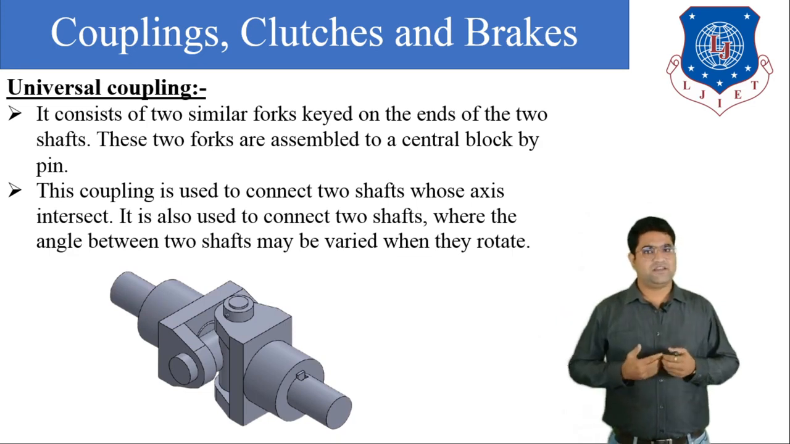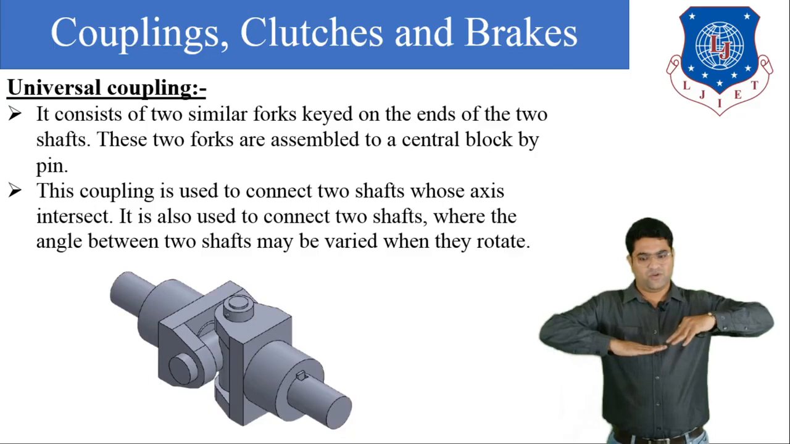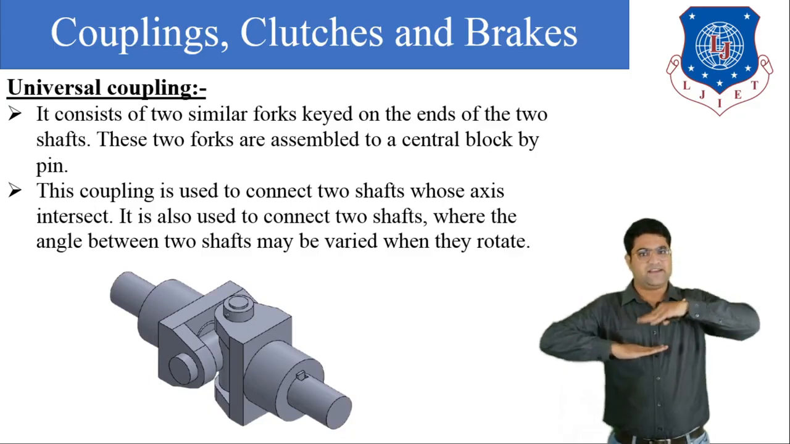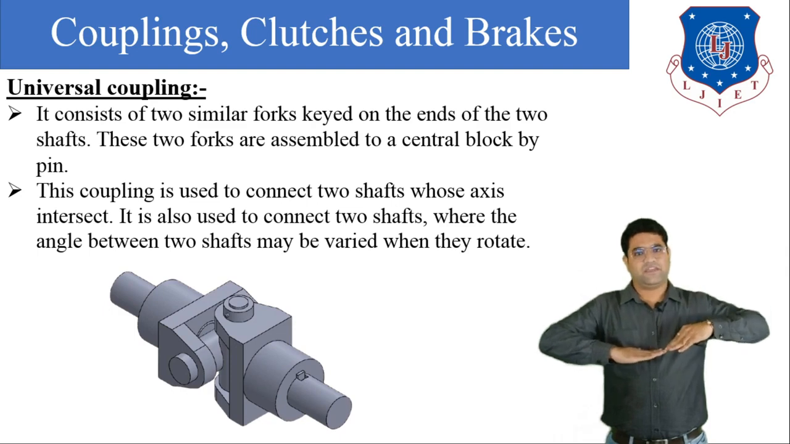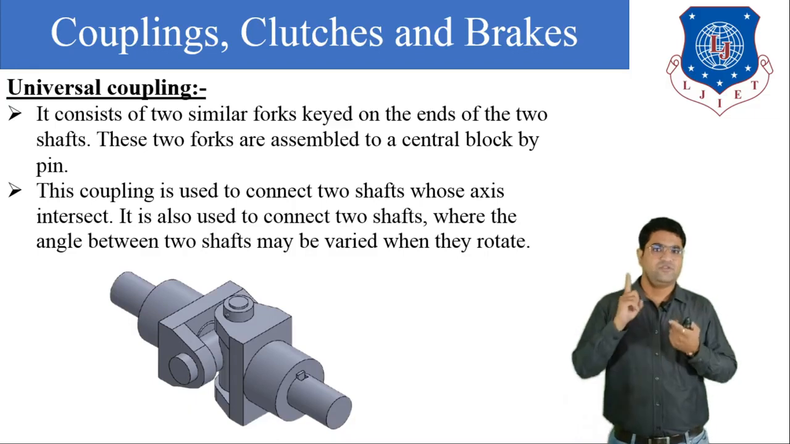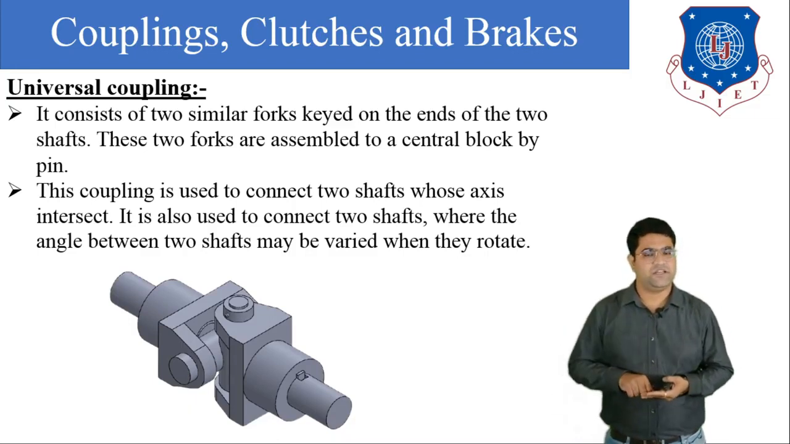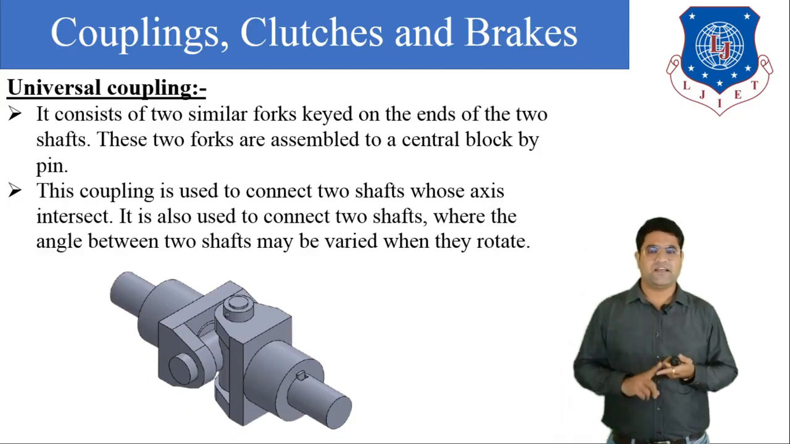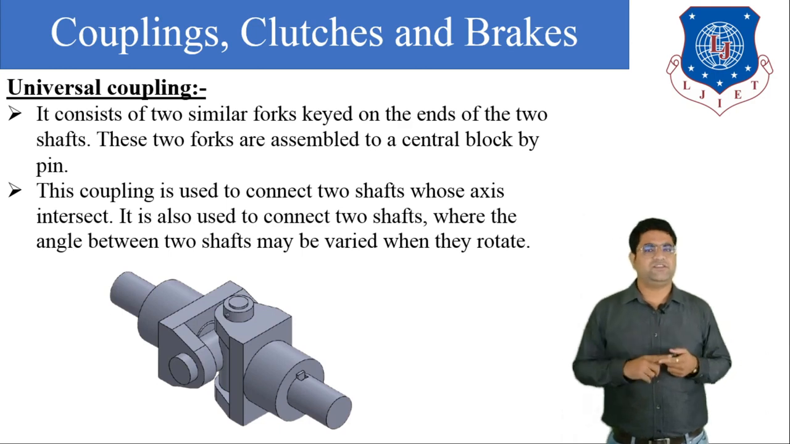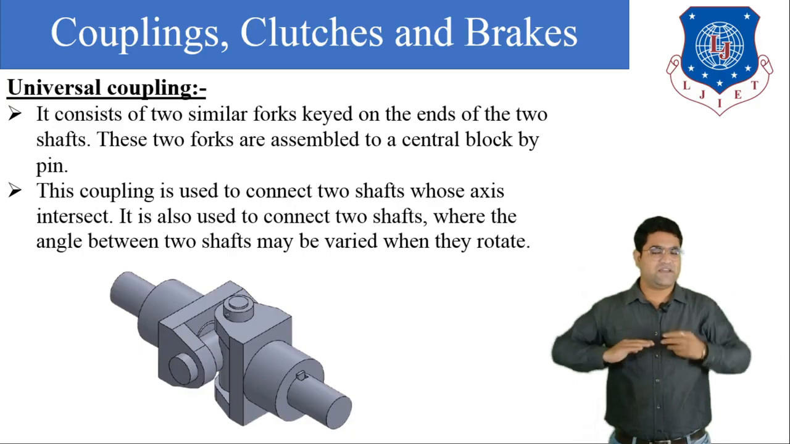So what happens here is, if we want to transmit the power at some angle, this is our horizontal shaft, and if we want to transmit the power like this at some angle, we can do so with the help of this universal coupling. This is the main difference between the Oldham coupling and the universal coupling. In the Oldham coupling, we can transmit the power between two parallel shafts, and the universal coupling is used to transmit the power at any angle with the driving shaft.